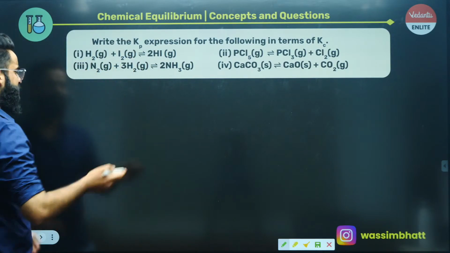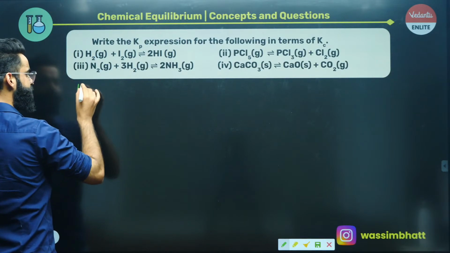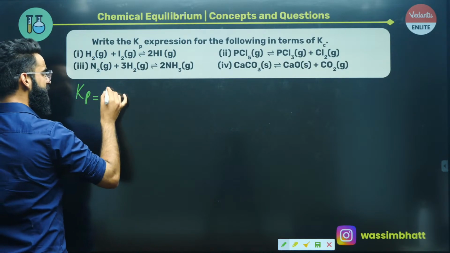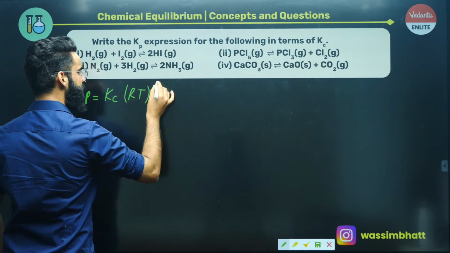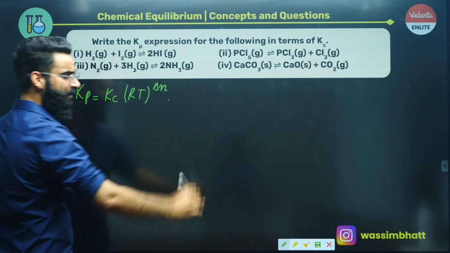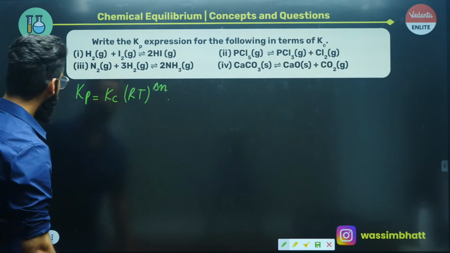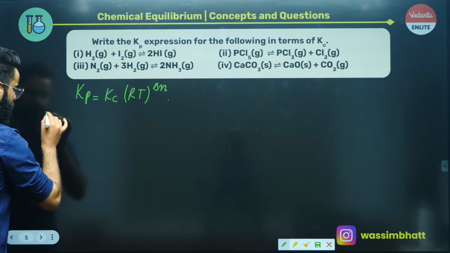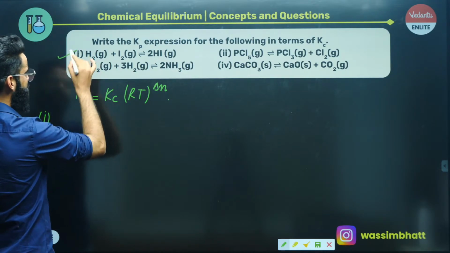Alright people, so first thing, I'm sure you guys know one important relation, that is Kp is equal to Kc (RT) raised to the power delta Ng. This is a common relation which every one of you would be knowing. So first of all, for the first question, we need to write Kp in terms of Kc for reaction number 1.